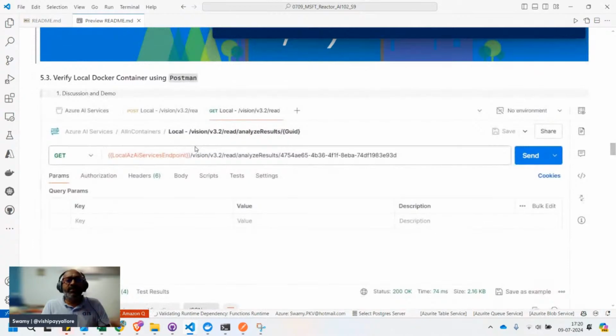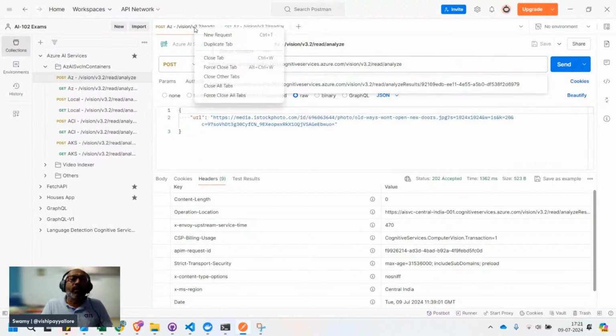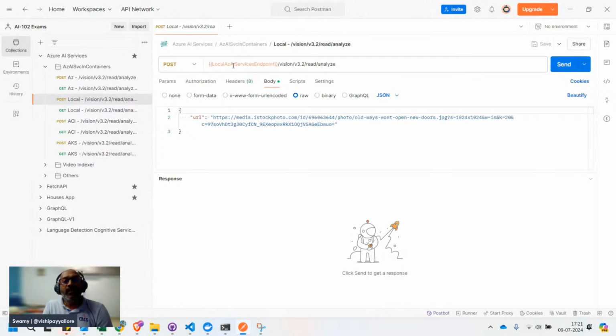Let's see the same previous exercise where we did the analysis of the image, with our local Docker container. This time we are not hitting the Azure services. If you come and see here, I'll mouse over HTTP localhost 5005 and click on that. This is 3.2. There'll be two calls.